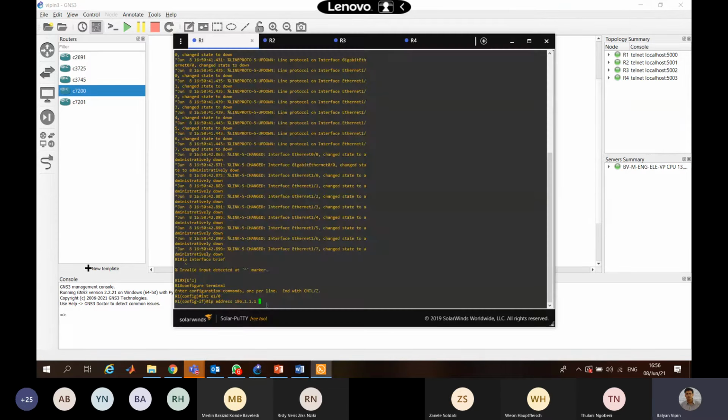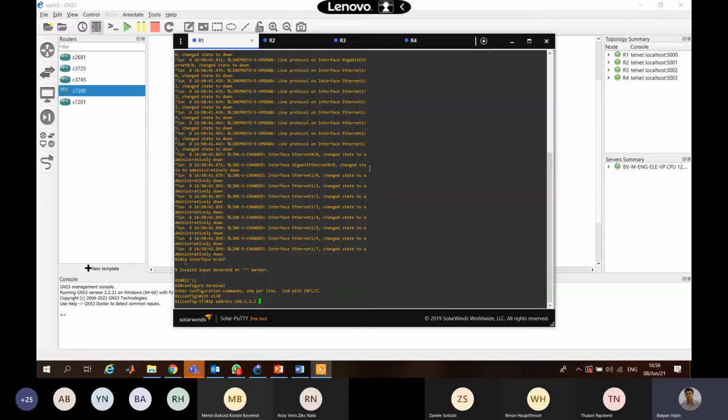Whatever your subnet will be, you will write your subnet address there, and then you will enter. Then you have to type no shutdown, so this line will go up.